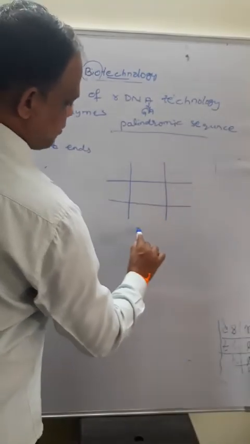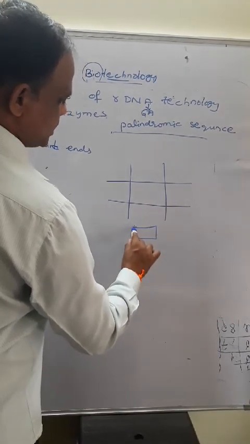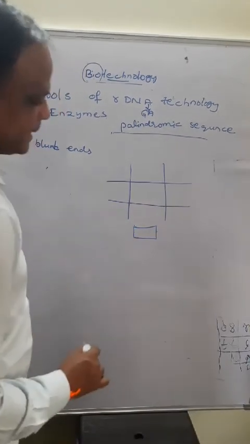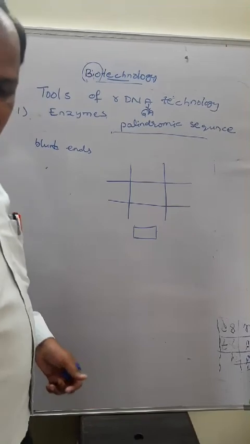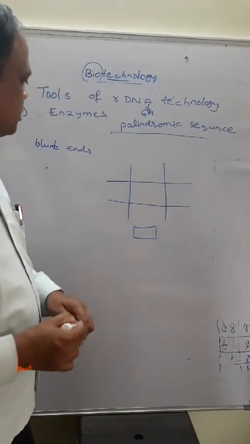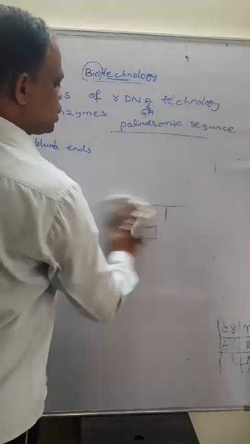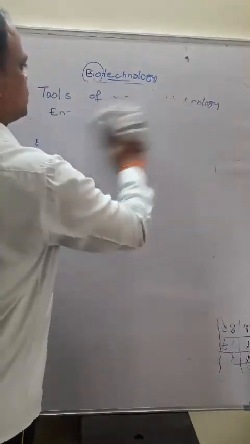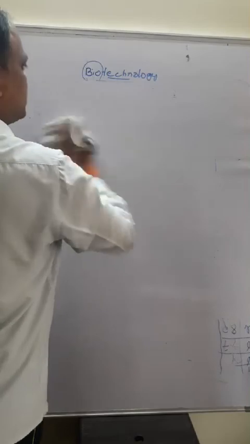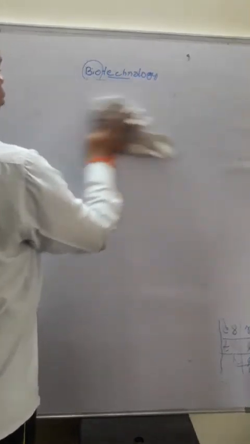These types of fragments have ends called blunt ends. These types of enzymes are involved in the tools of DNA technology.